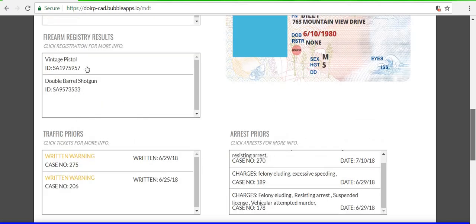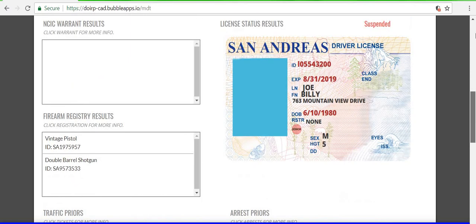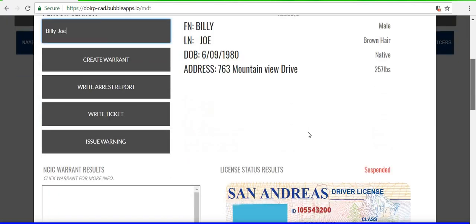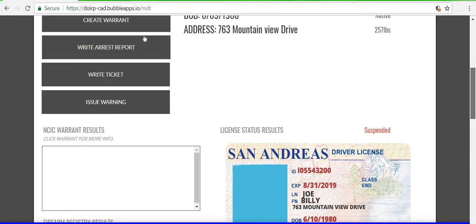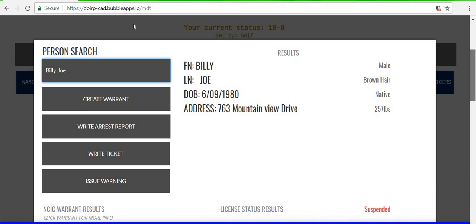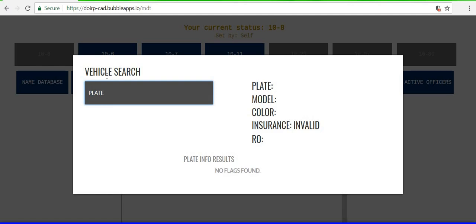You'll see he is a registered gun owner. I have no idea why I said fire, and here it is. What just happened? You'll see the picture right here, and then you can write him a ticket, write an arrest report, create a warrant for his arrest, stuff like that. And then same thing with the plate database. I'm just going to put camo because I know that is registered in there. So go ahead, see plate, Rusty Rebel, color green, insurance valid, registered owner or RO will be Billy Joe.